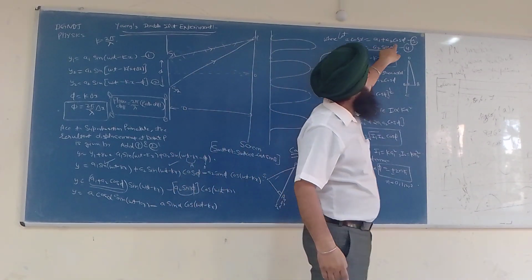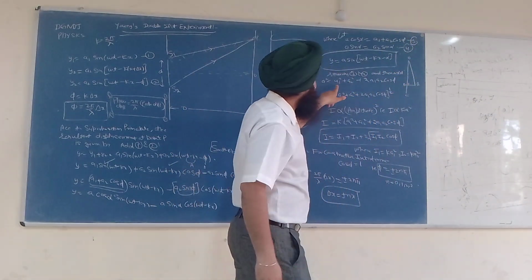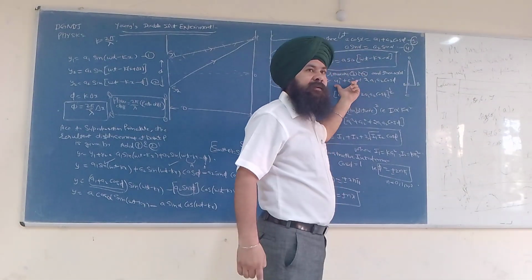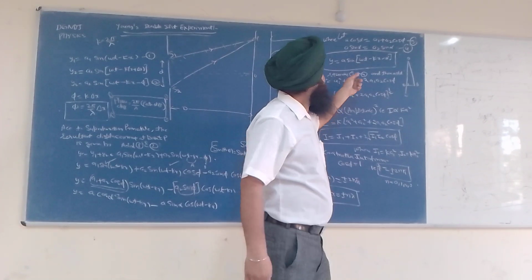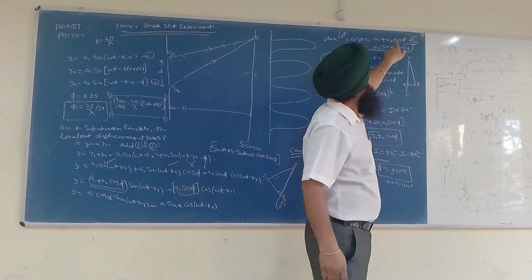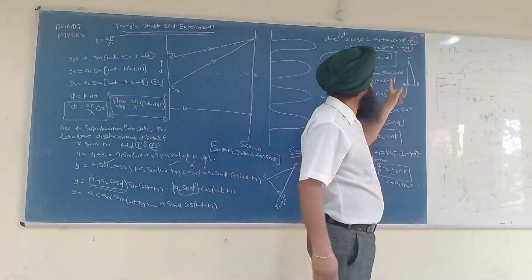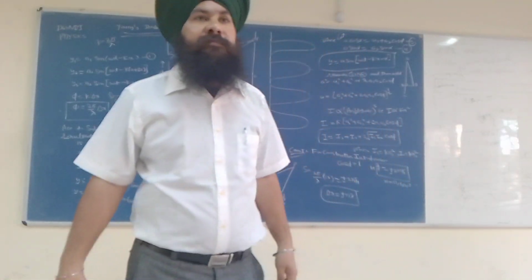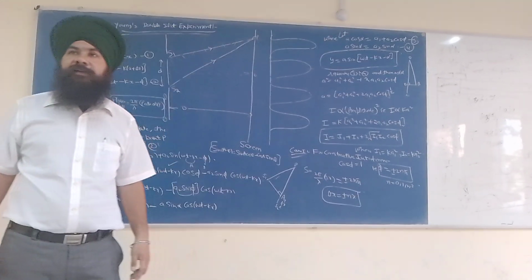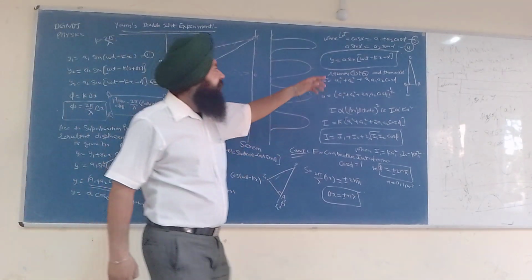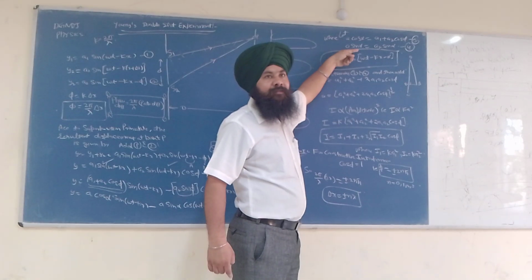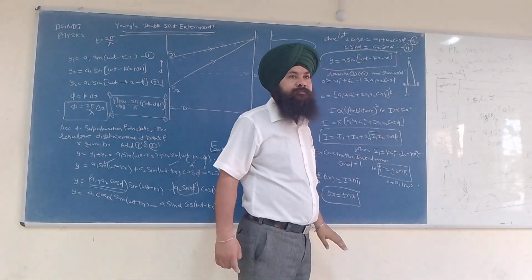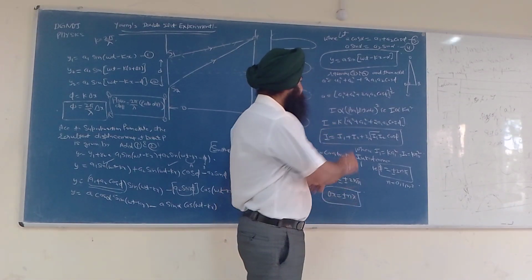This is the formula (a plus b) whole square. So I have just directly written the result. This is a2 square sin square phi. Again, a2 square is common, cos square phi plus sin square phi gives me 1, and this is 2 a1 a2 cos phi. I have simply squared and then added. So A is equal to the square root of this.